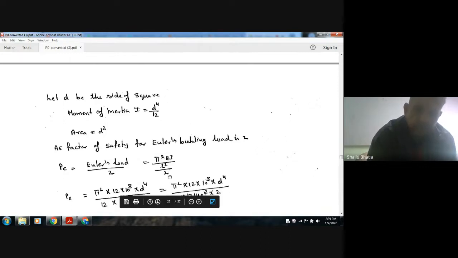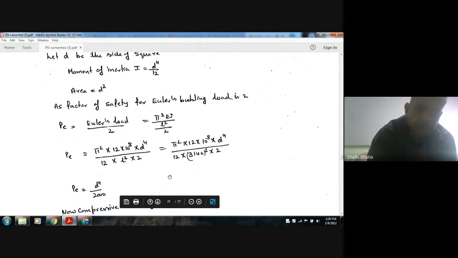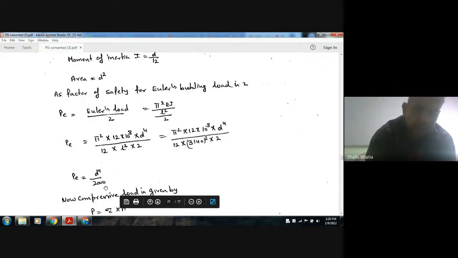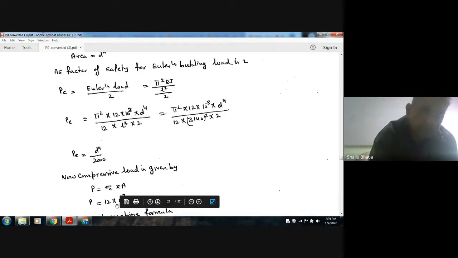Putting the values I as d4 by 12, E is given, L is given, we get P is equal to d4 by 22,000. Okay, and the compressive load is given as sigma c.